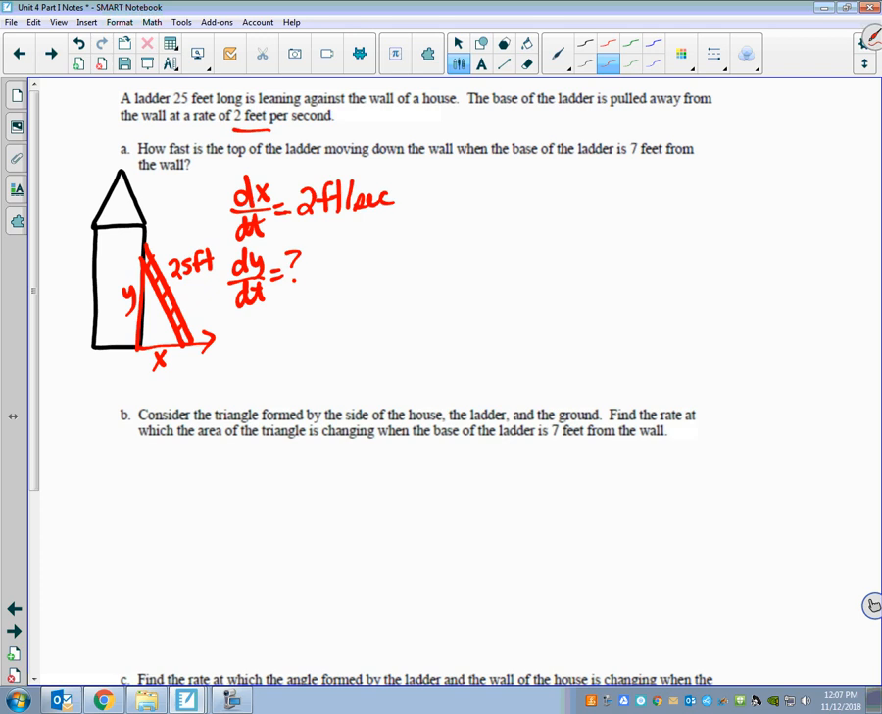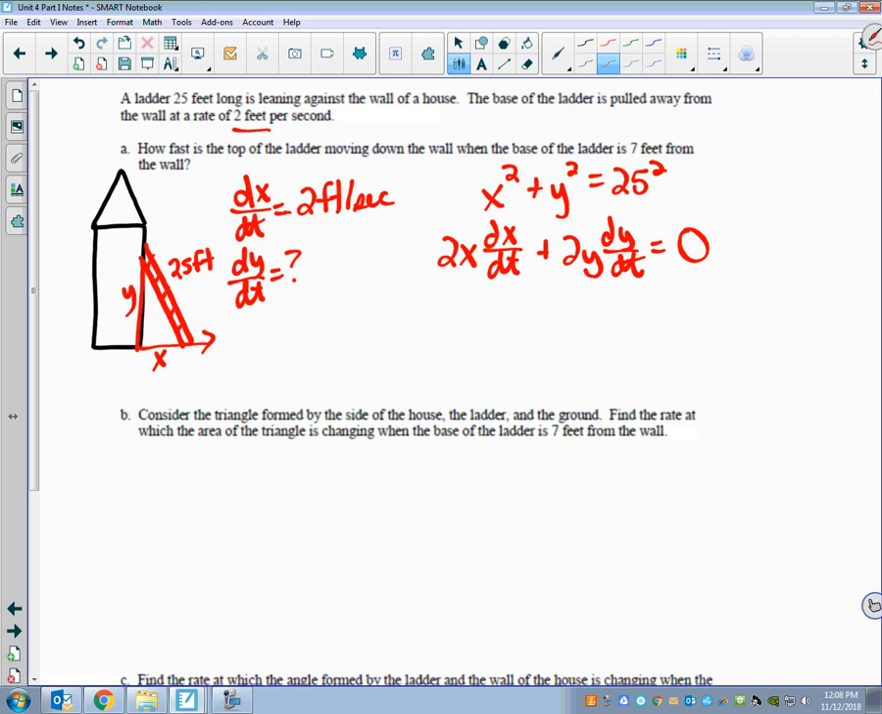So what equation could we write relating these sides? Well, that would be Pythagorean theorem, right? We could say x squared plus y squared equals 25 squared. And I can leave the 25 in there because it's a constant. So this would be 2x dx over dt plus 2y dy over dt. And the derivative of 25 squared is 0.